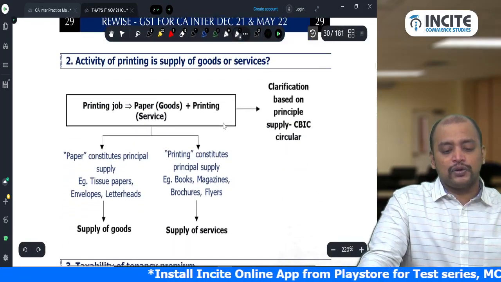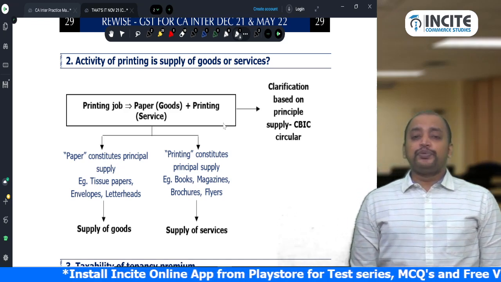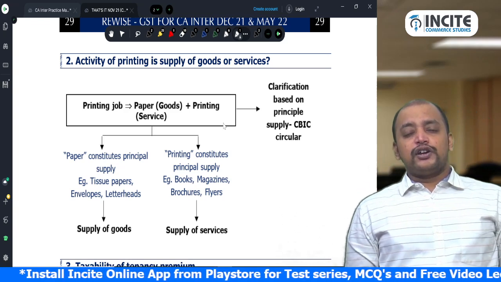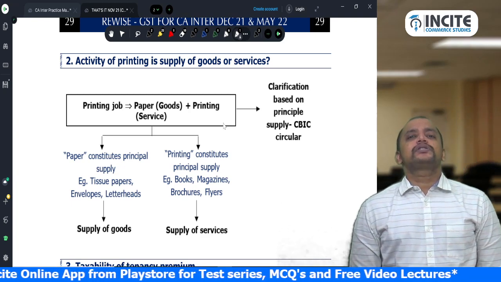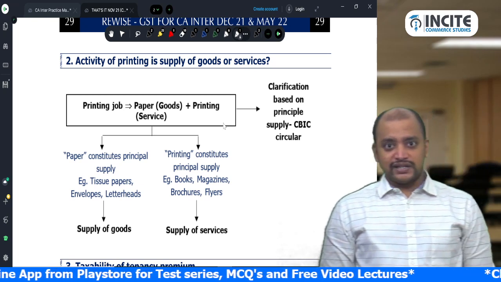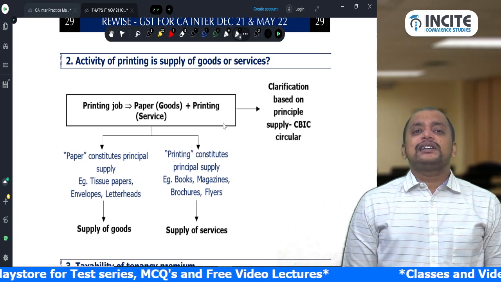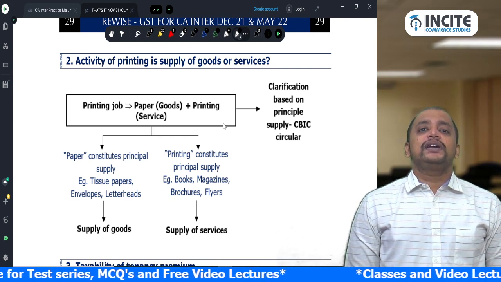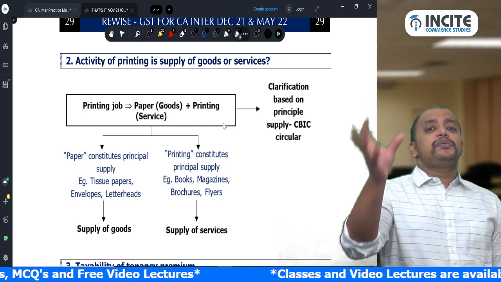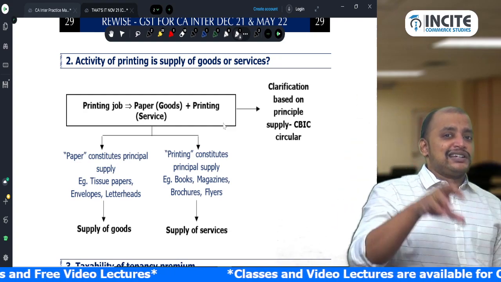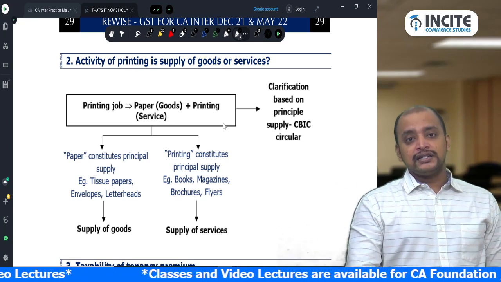Next, another circular is on printing activity. So in a printing job, there are two supplies: paper, which is goods, and printing, which is service. And CBIC has clarified that it will be classified based on principal supply. If the principal supply is paper, the entire transaction will be goods. If the principal supply is printing, the entire transaction is service.